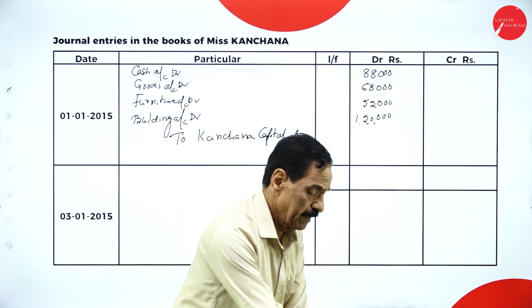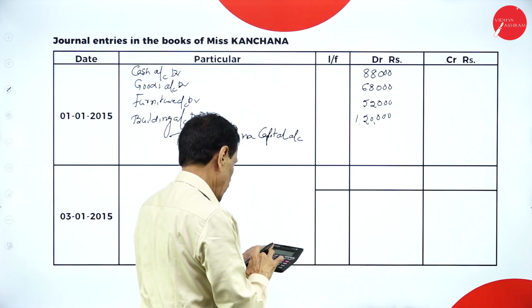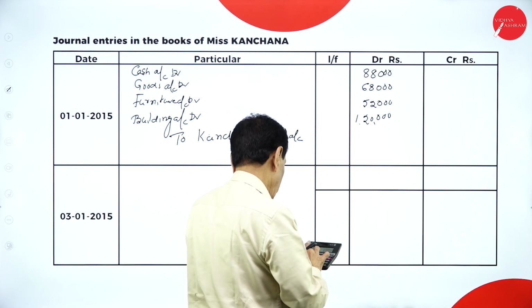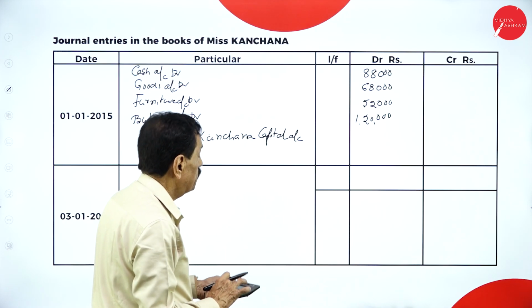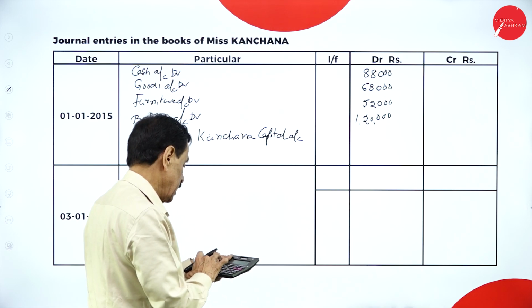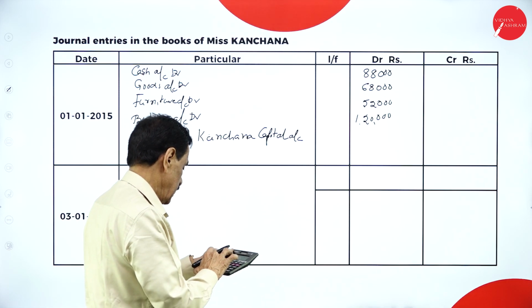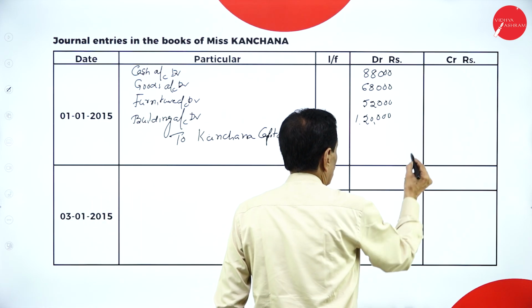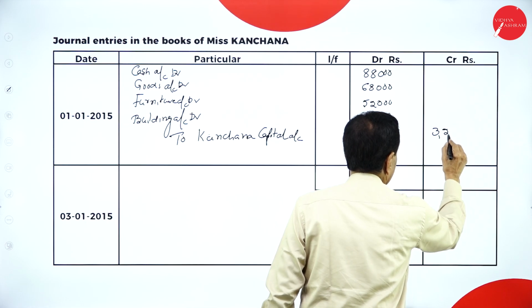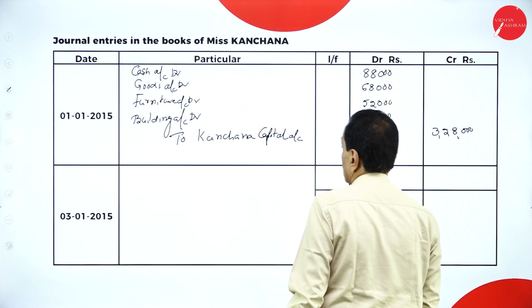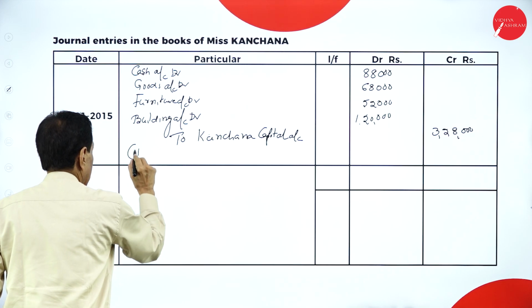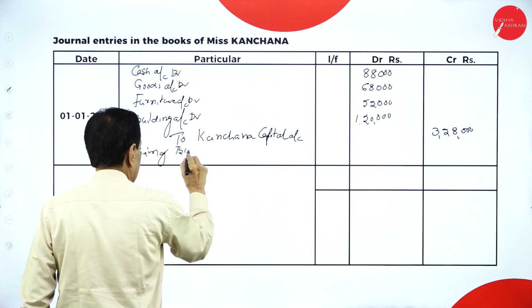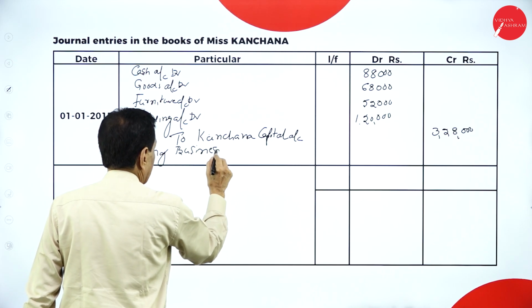Add the figure. 1,20,000 plus 52,000 plus 68,000 plus 88,000 is 3,28,000. Being business commenced.